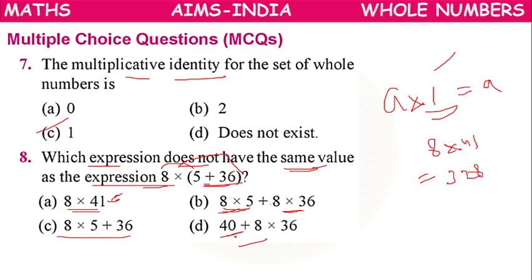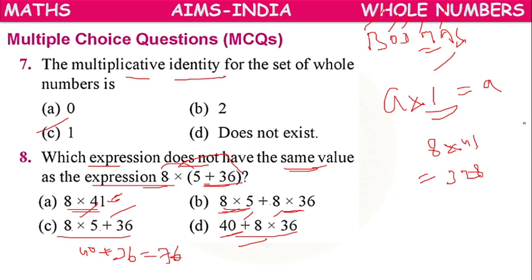If you observe C option and D option, here there is no bracket, but we have both symbols. Both plus and into are there. Which one do we have to do first? According to BODMAS rule, what will come first? Bracket, division, multiplication, addition, subtraction. Multiplication we have to do first. 8 5 times 40 plus 36. How much is the answer? 76. But what is the answer here? 328. So this is wrong.